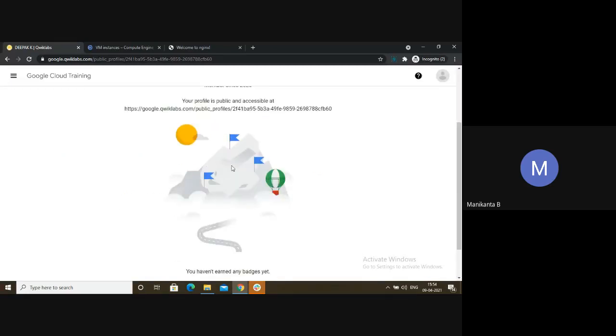If you click on view public profile, you will get badges here. Once you complete one quest, you will get badges. If you have completed any quest before enrolling in this program, then don't use the same quick lab profile. Please go and fill the form with a new quick lab profile. The form will update automatically. Make sure that you are using the same mail ID.